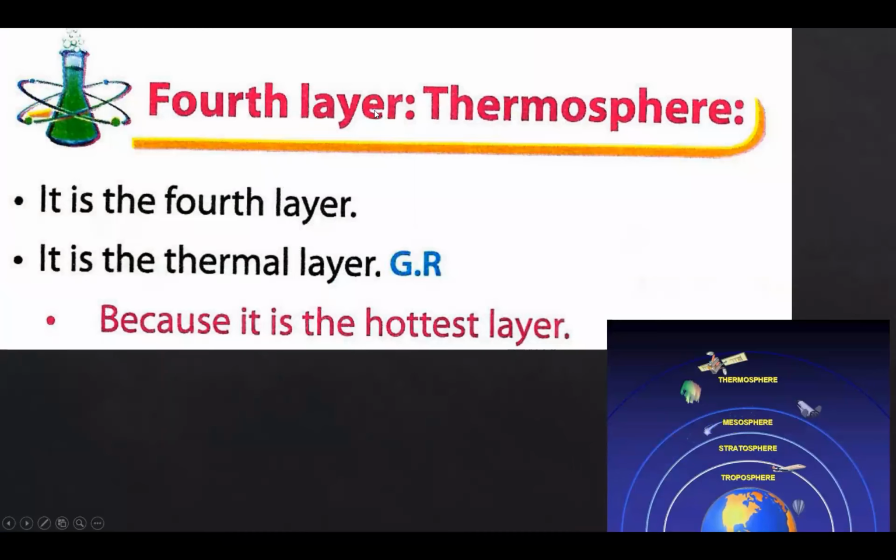The fourth layer, thermosphere. It is the fourth layer. And it is called the thermal layer. Why? Because it is the hottest layer. Also, why the hottest layer?